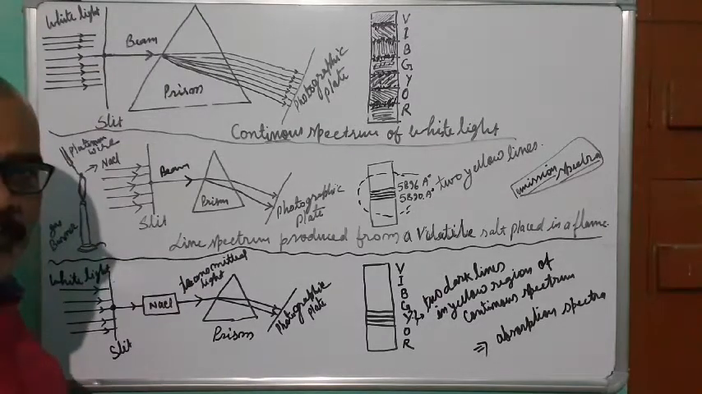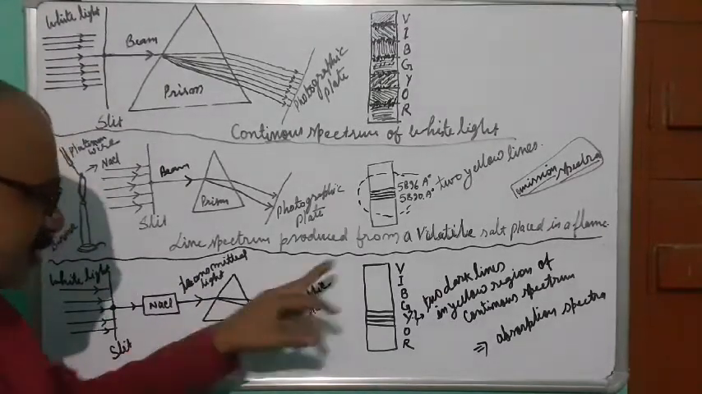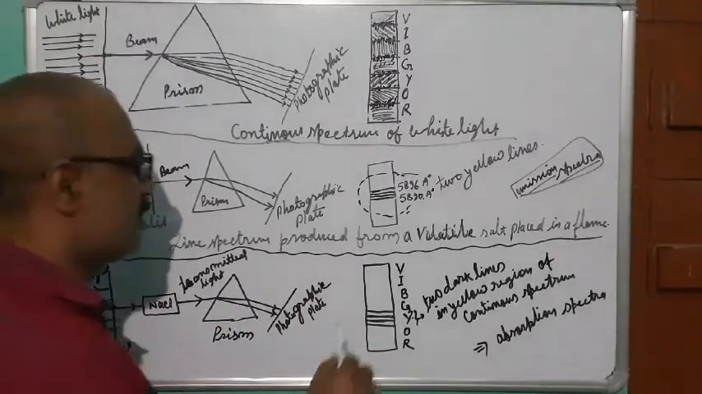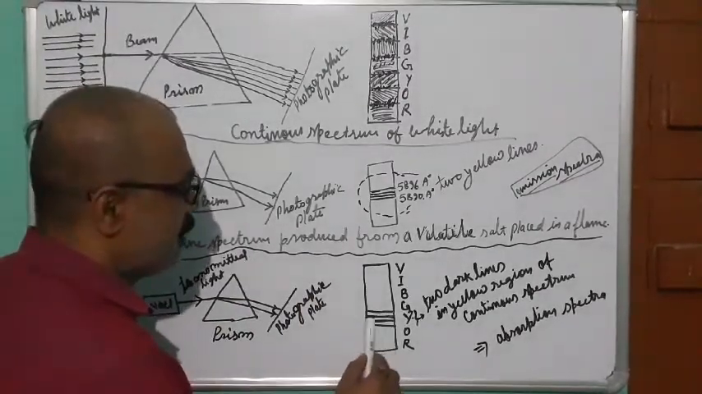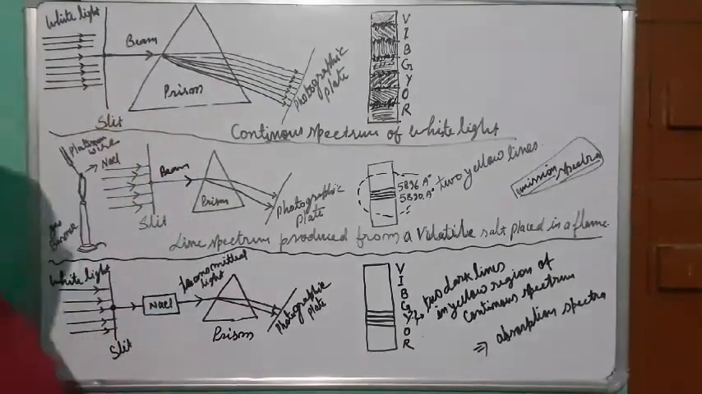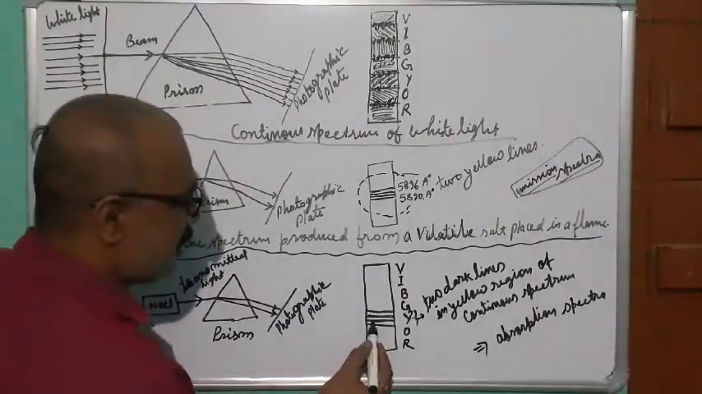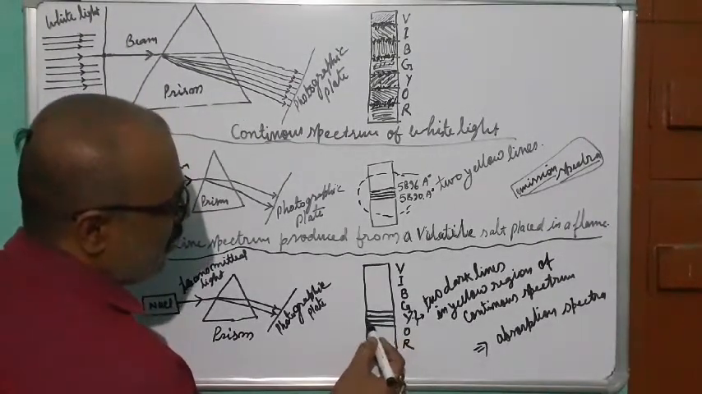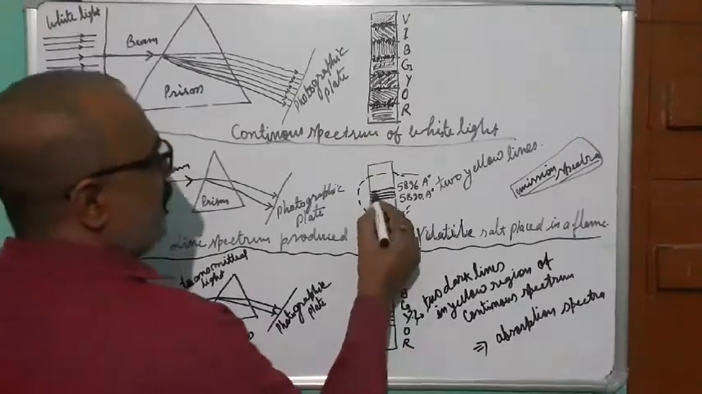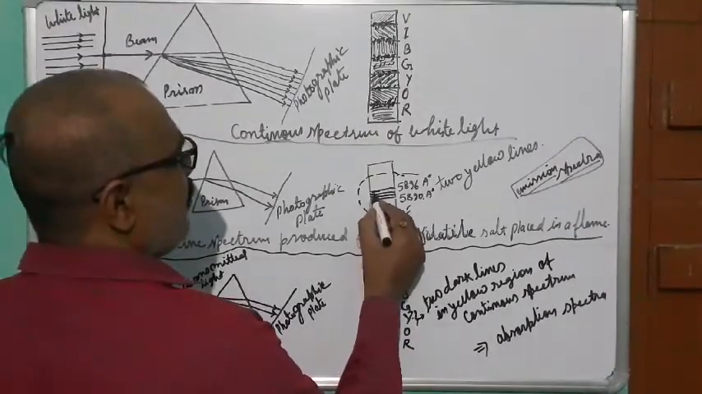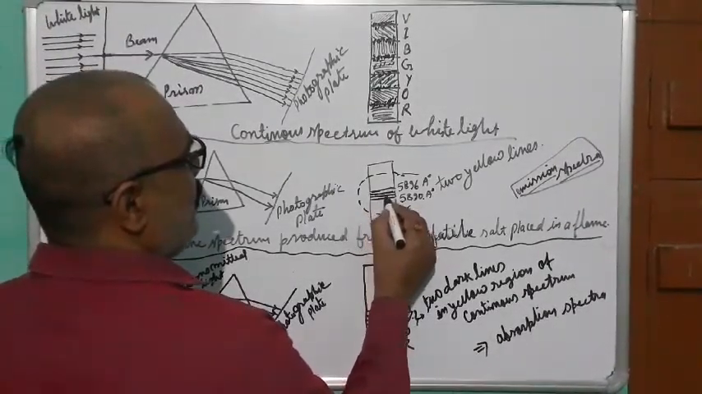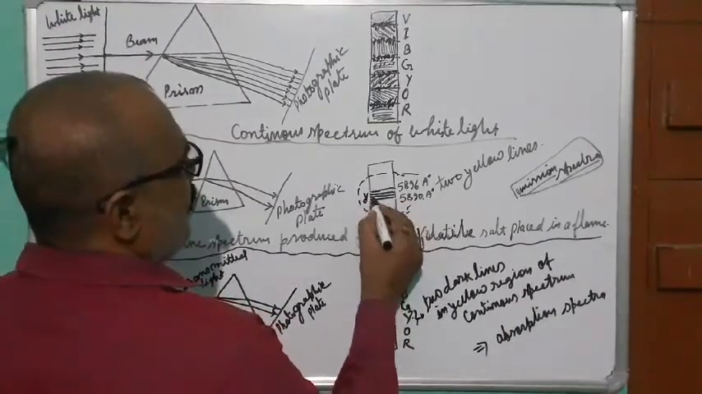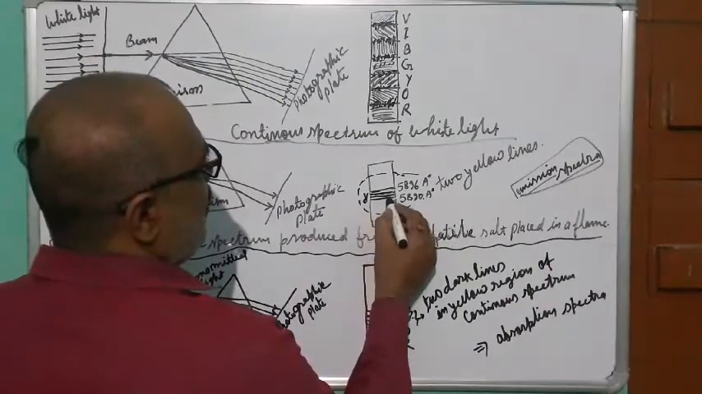So we will get a continuous spectrum here, but within that continuous spectrum, in the yellow range, we will get two dark lines. These are the two dark lines in the yellow region. In this yellow region we got two dark lines. Here we have got two bright yellow lines. This is the yellow region, and in this yellow region we have got two bright yellow lines.